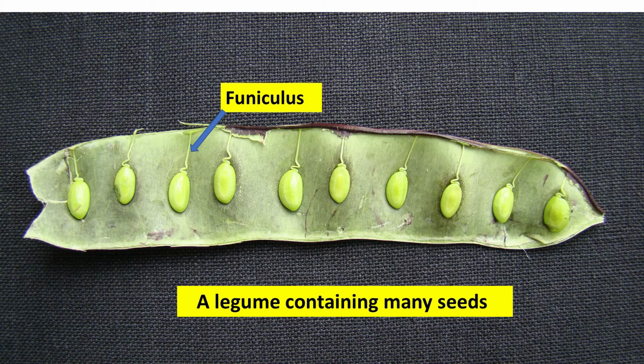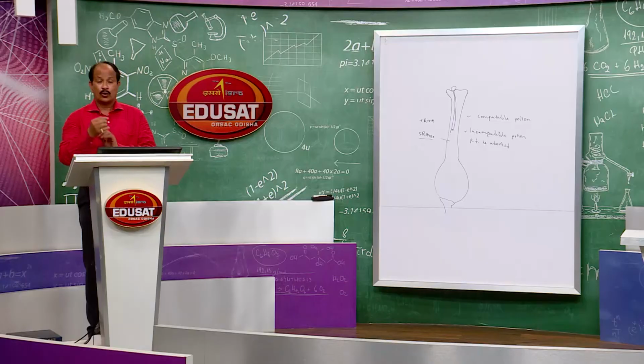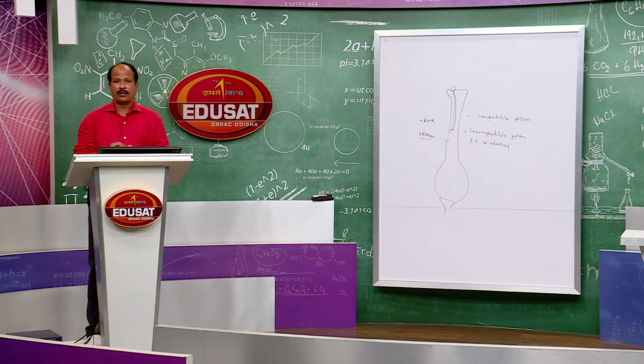In the female gametophyte, as we know, there are 7 cells. At the micropylar end, there is the egg apparatus consisting of the egg cell and 2 synergids, the central cell, a big cell whose future is to form the endosperm, and 3 antipodals. Now, when the pollen tube bursts and the 2 sperms are released, they localize themselves in between the egg and the central cell. One of the sperms fuses with the egg cell, the other one fuses with the central cell.